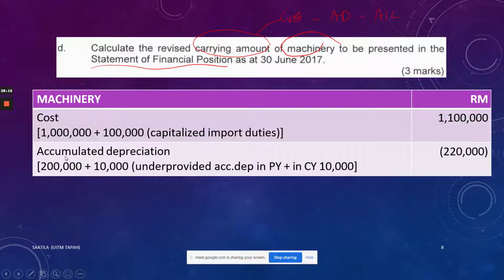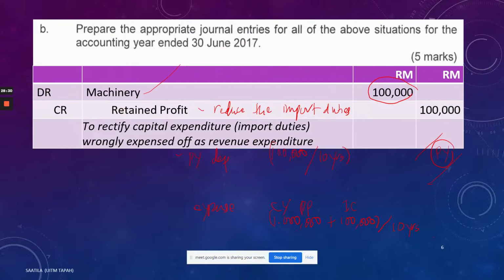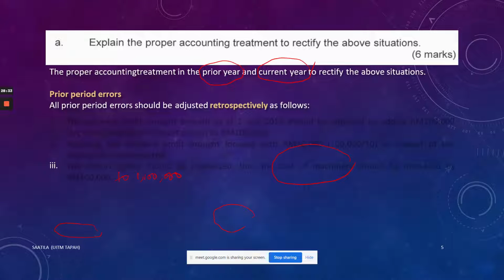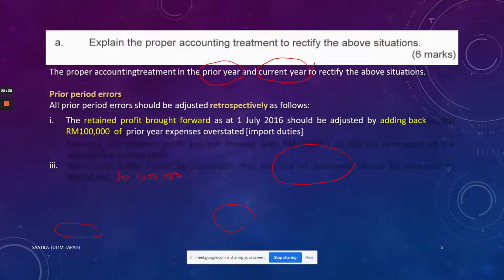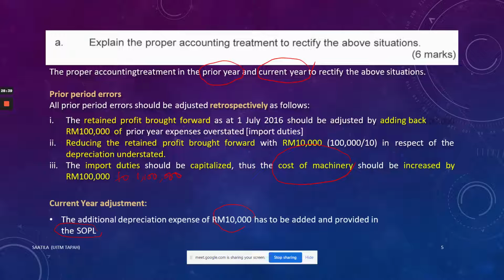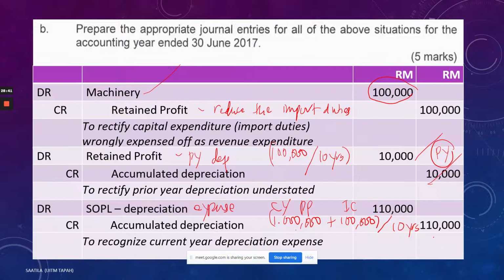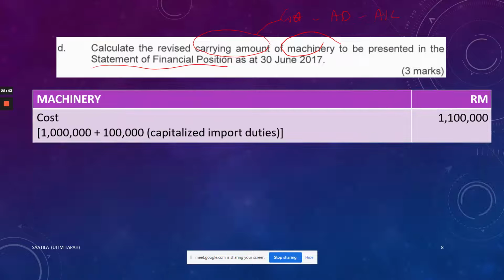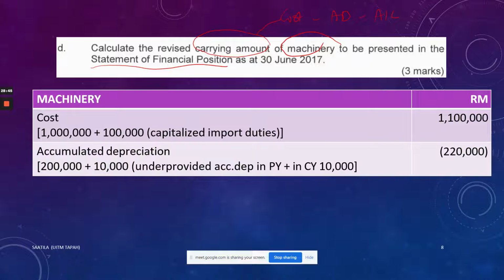The accumulated depreciation would be, before this you provided 200,000 depreciation, right? Why 200,000? When was the asset purchased? Do you notice that? 2015. So you have provided depreciation in 2015 and also in 2016. 100,000 in 2015, 100,000 in 2016.